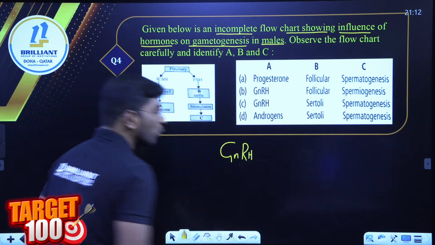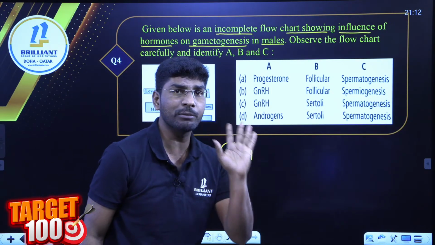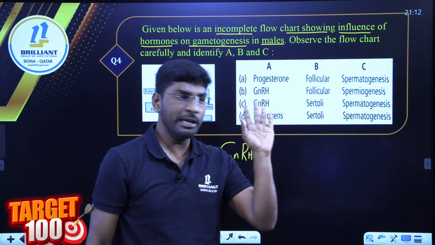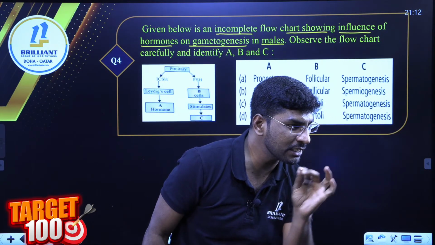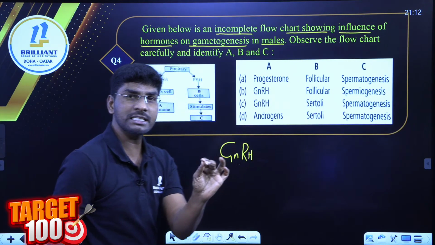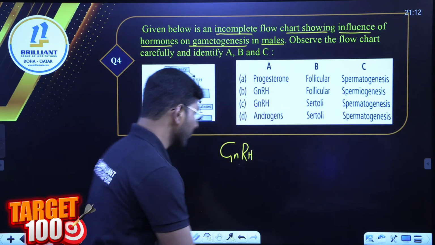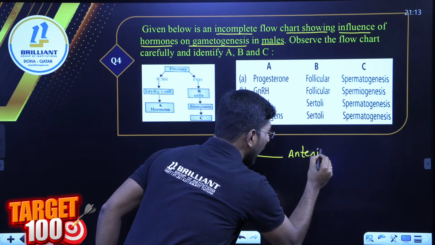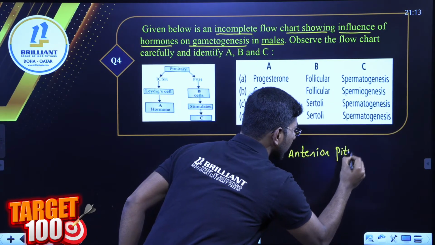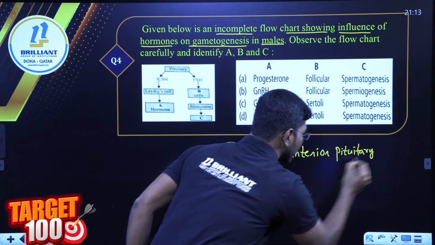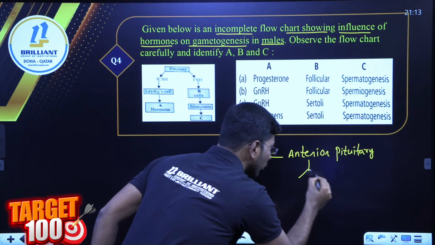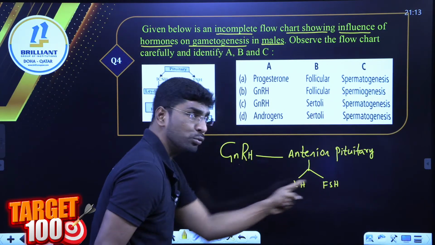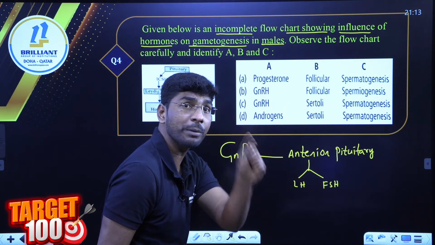GnRH hormone, gonadotropin releasing hormone. Gonadotropin releasing hormone is secreted from? Any one of you? Gonadotropin releasing hormone is secreted from the hypothalamus. So this acts on the anterior pituitary. Now this anterior pituitary secretes 2 hormones we call LH and FSH hormone. These 2 hormones together are called gonadotropin hormones.